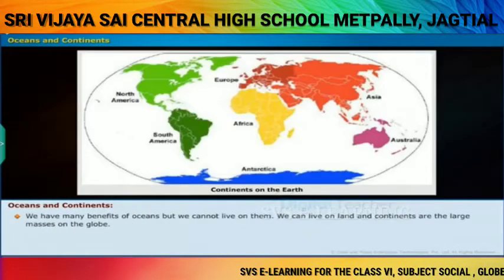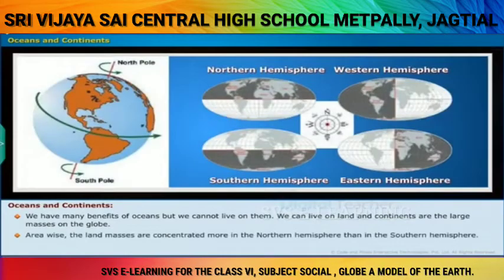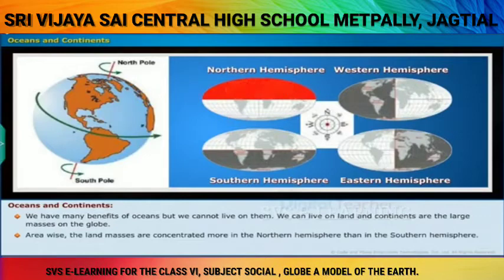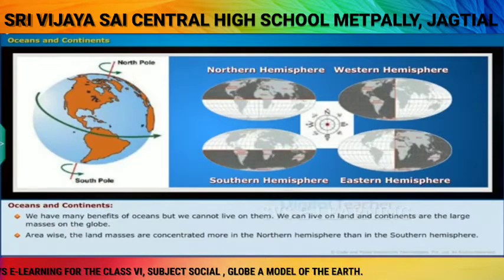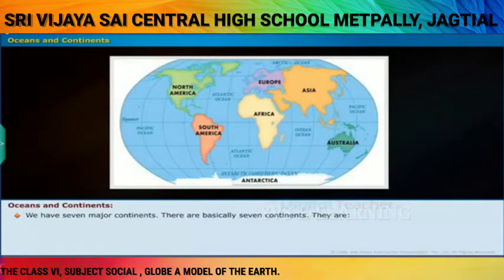We have many benefits of oceans, but we cannot live on them. We can live on land, and continents are the large masses on the globe. Area-wise, the land masses are concentrated more in the northern hemisphere than in the southern hemisphere. We have 7 major continents. There are basically 7 continents.